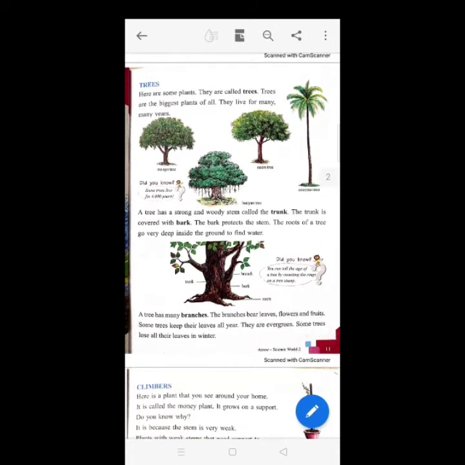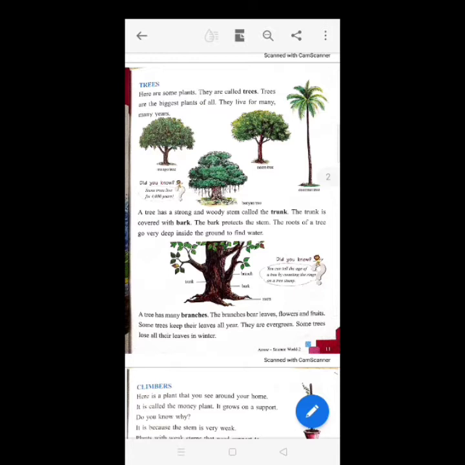A tree has many branches. The branches bear leaves, flowers and fruits. Some trees keep their leaves all year. They are evergreen. Some trees lose all their leaves in winter. Now, trees are tall and big plants that we all know. A tree has a strong and hard stem called the trunk and it is covered with bark which protects the stem.